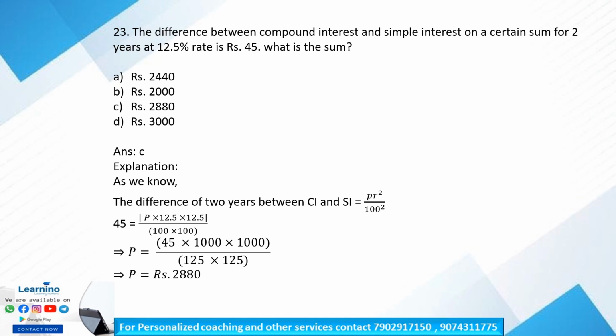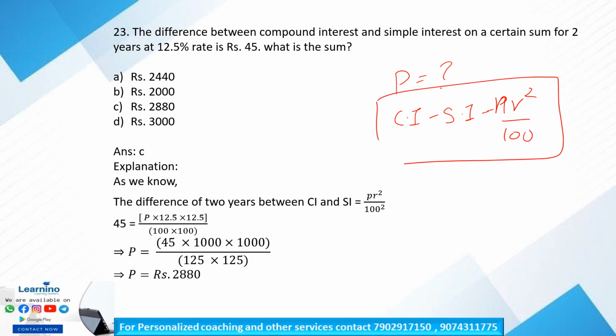Clear? So the difference between compound interest and simple interest for 2 years is given as 45, and we have to find the sum, that is the principal amount. Here, just memorize the difference between compound interest and simple interest, which is the best method I can say. It is P into R square by 100 square. So this is the equation you have to memorize.